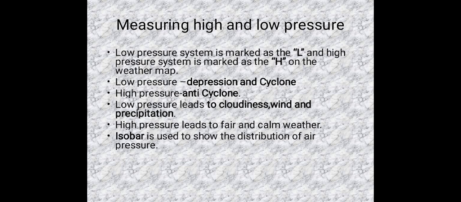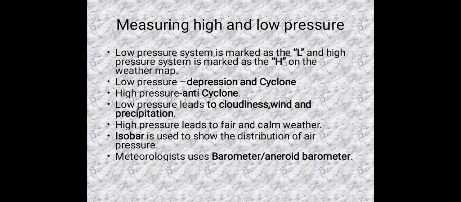Okay students. Next, how do you find the air pressure? Where is high pressure? Where is low pressure? With that, we have one chart. That chart name is isobar. With that isobar, we can easily identify the distribution of air pressure across the world.